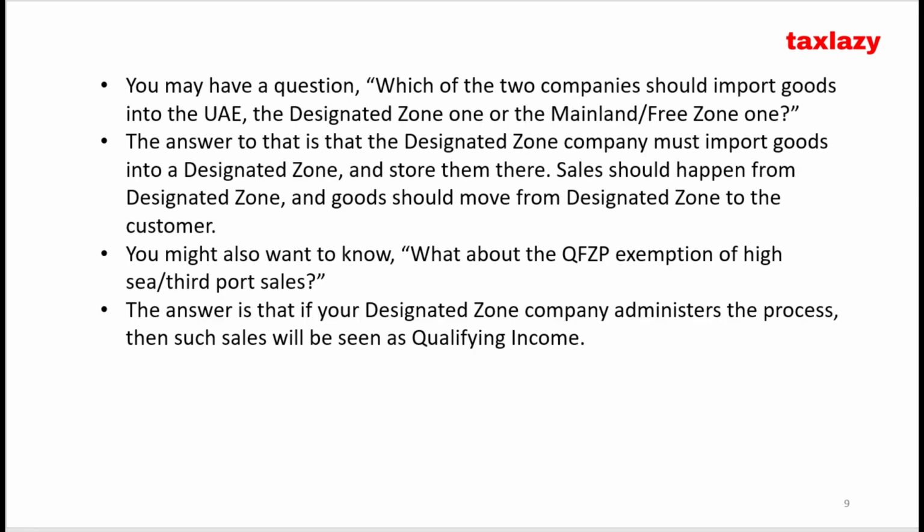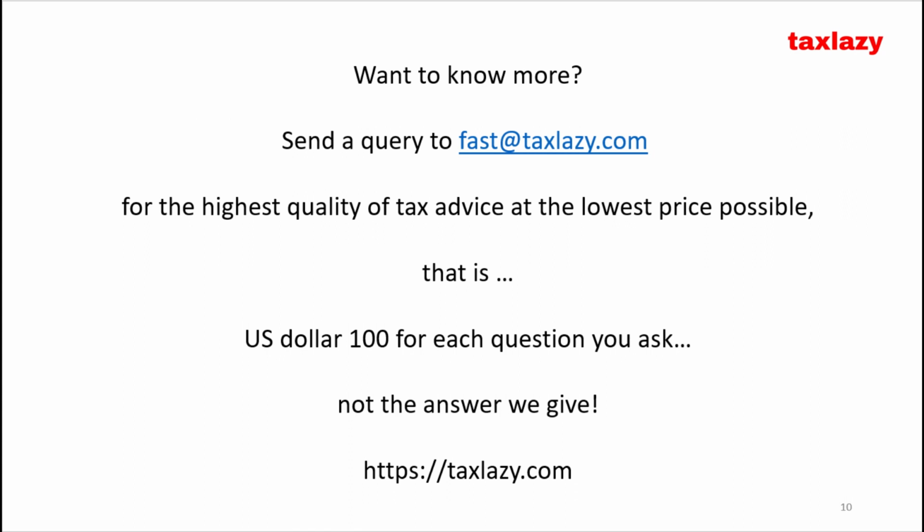You may have a question, which of the two companies should import goods into the UAE, the designated zone one or the mainland/free zone one? The answer to that is that the designated zone company must import goods into a designated zone and store them there. Sales should happen from designated zone, and goods should move from designated zone to the customer. You might also want to know, what about the QFCP exemption of high sea/third port sales? The answer is that if your designated zone company administers the process, then such sales will be seen as qualifying income.